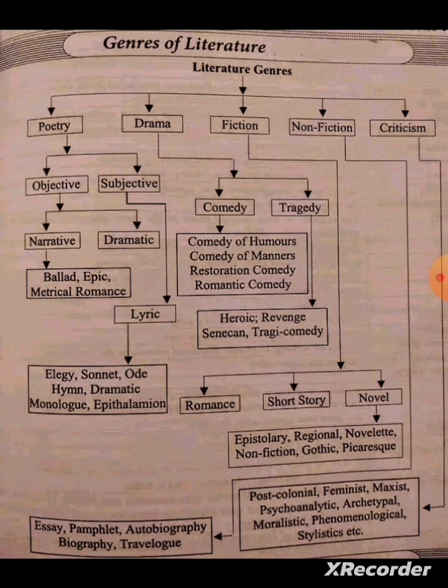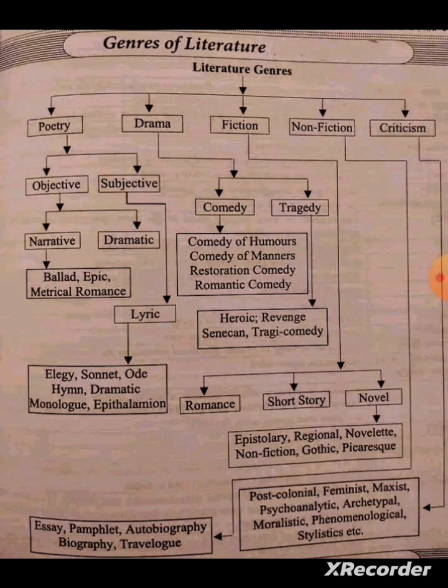Literature, especially English literature, can be classified into 5 main categories. Number 1, poetry. You people are well known about poetry. A poem is full of imagination, full of fantasy, and both real and unreal information, and also a poem contains powerful words to express. Here we classify poetry into 2 main categories: objective poetry and subjective poetry.